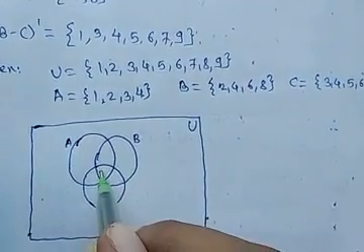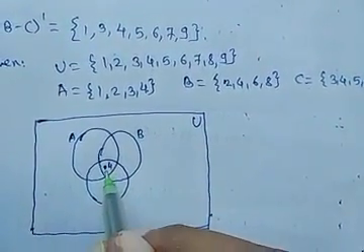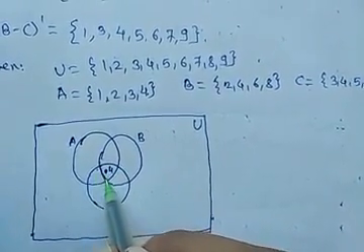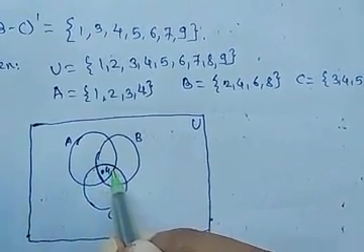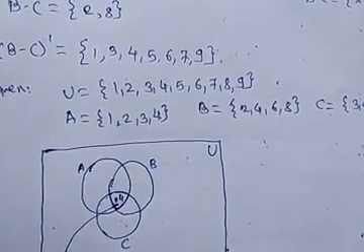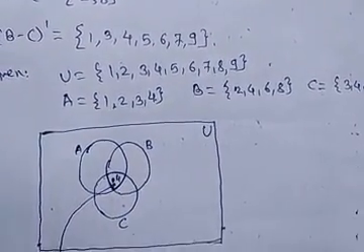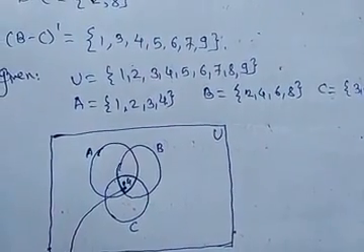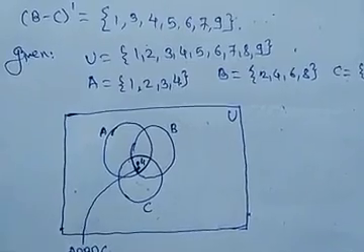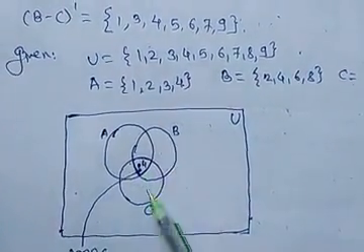So we write here 4, which is the intersection of all A, B and C. This part which we have here is the intersection of all 3, A intersection B intersection C. If you see properly by observation, you can say that it is the common part of A, B and C.